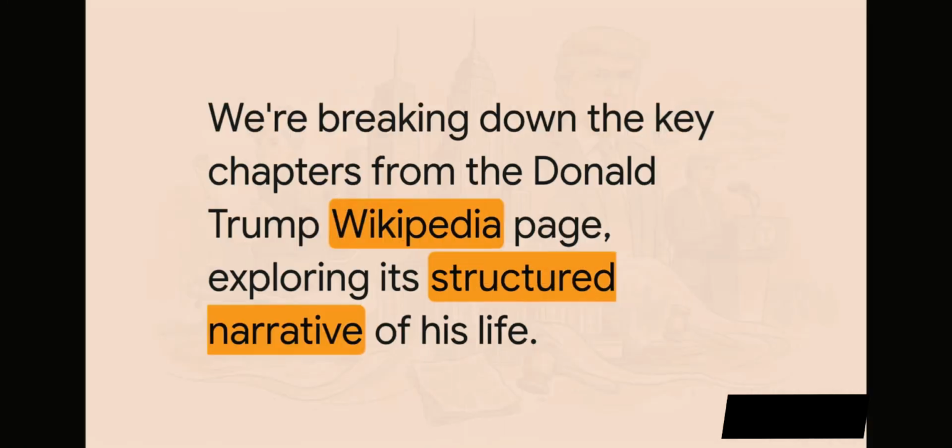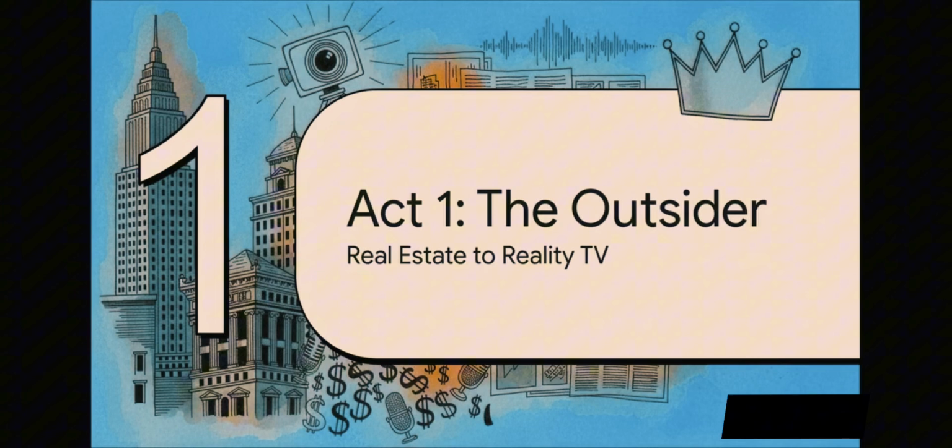So the way the Wikipedia article lays it all out, it's kind of like a three-act play. And we're going to follow that same structure. We'll start with his beginnings as a businessman, move into his time as president, and then get to where he is now as a political contender. Okay, let's dive in. So Act 1 of Trump's public life, according to the source, isn't about politics at all.